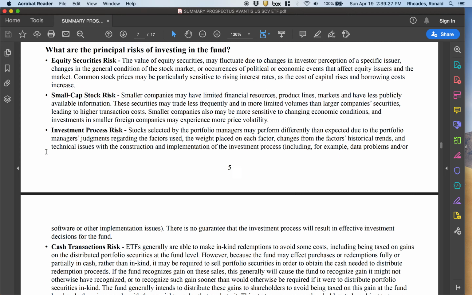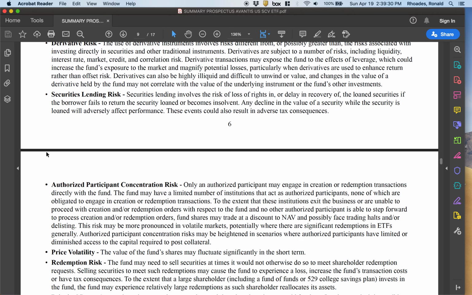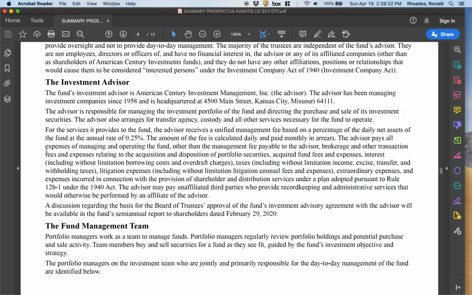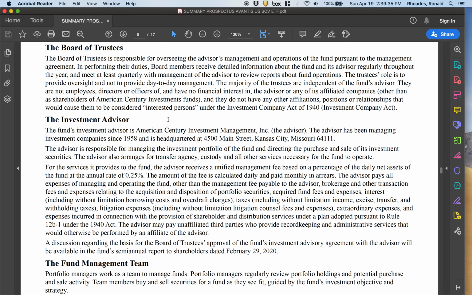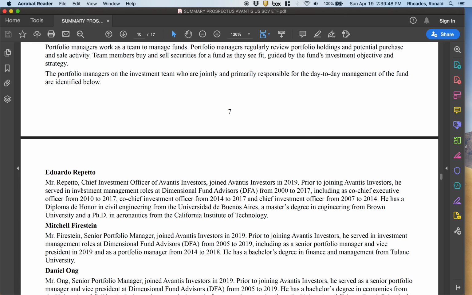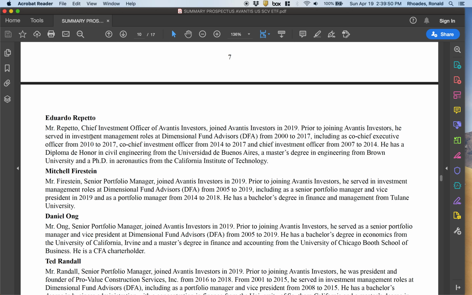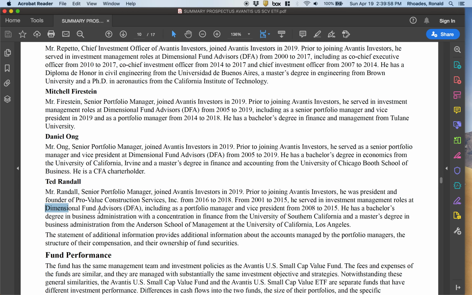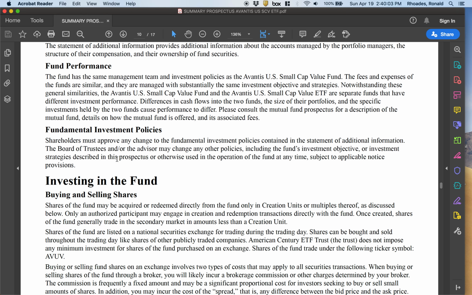All right, and again, it describes the different risk and who manages it, who's the investment advisor. Here, the investment advisor is American Century Investment Management. So there's actually a company called that, and there are people who work for that company that manage the fund. And here's the management team, and it describes them. This person moved from Dimensional Funds. This person moved from Dimensional Funds. This person moved from Dimensional Funds. And this person moved from Dimensional Funds. So all four of the portfolio managers used to work for Dimensional Funds at one point.